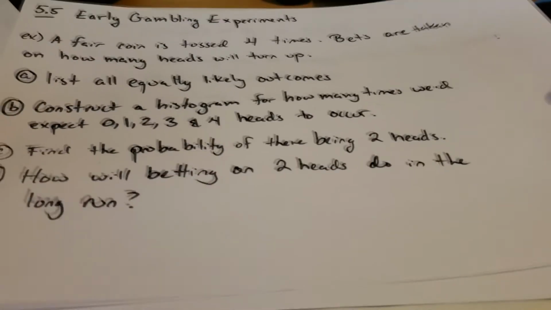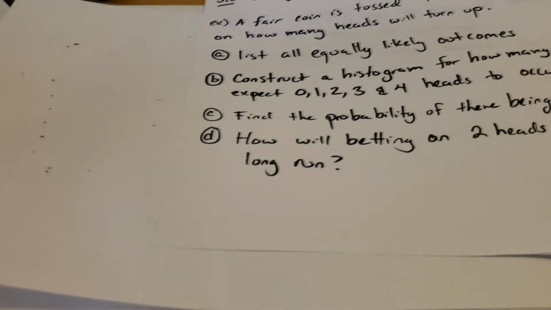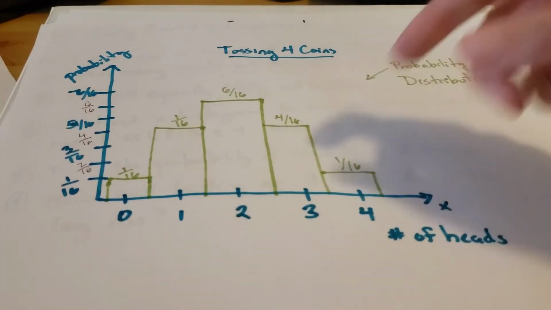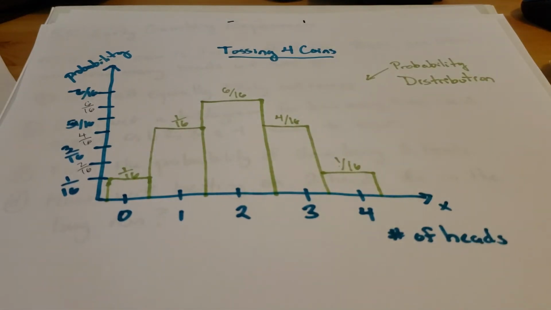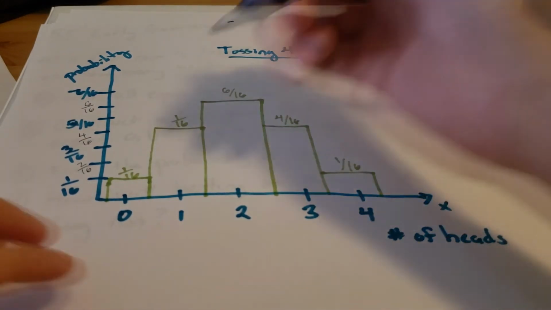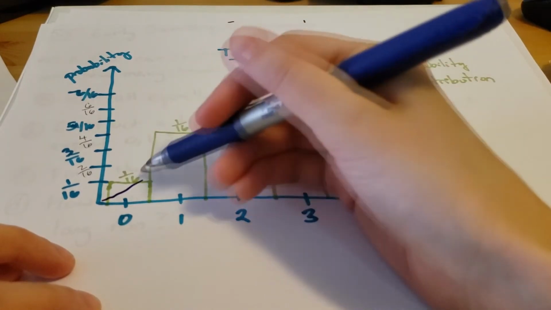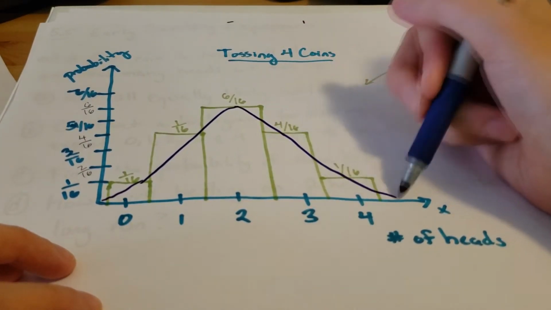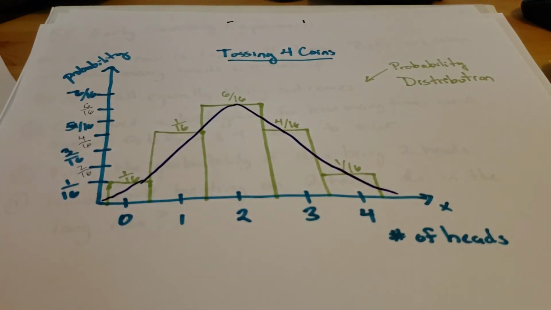Now, what's interesting about this problem is that in this example, we just did this for flipping one coin, or for flipping 4 coins, or for flipping 1 coin 4 times. If we go back and look at the shape of this histogram here, this is something that's roughly bell-shaped. If we were to connect the tops of these bars, we would end up with a shape like this that's roughly bell-shaped.